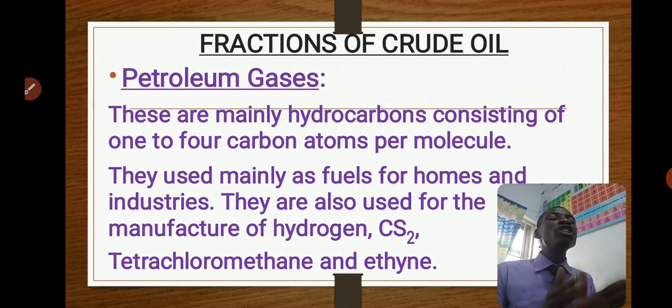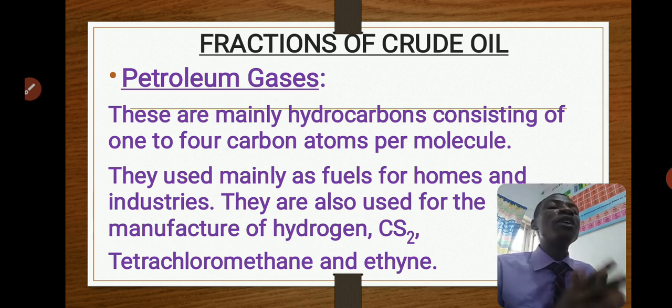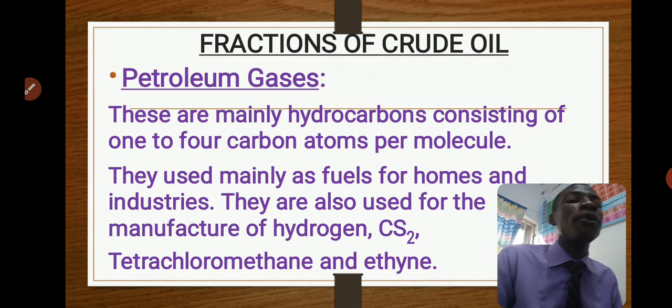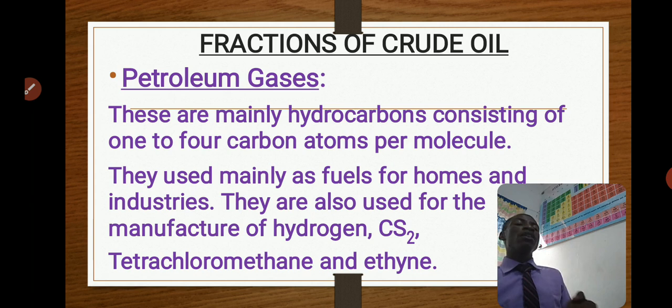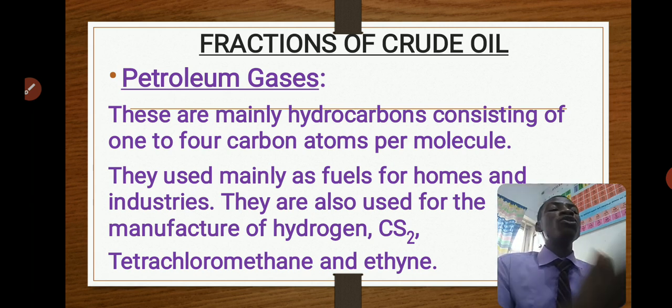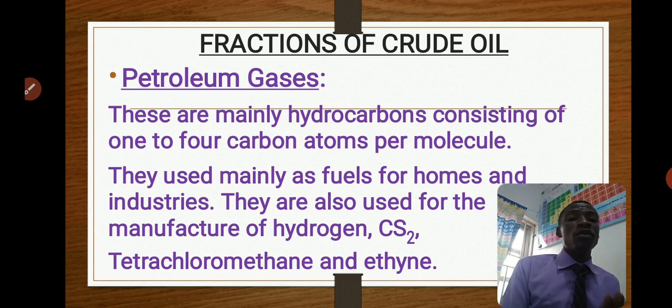They are majorly used as fuel, domestic fuel and industrial fuel. Your gas cooker at home makes use of petroleum gases, containing hydrocarbons like methane, ethane with 2 carbons, propane with 3 carbons, then butane with 4 carbons.